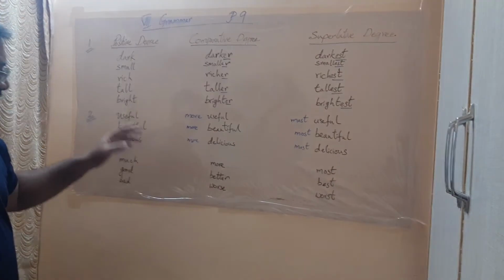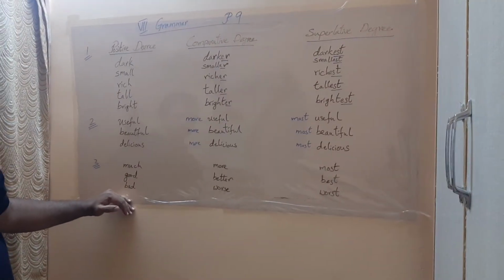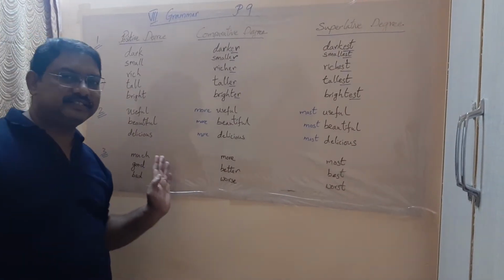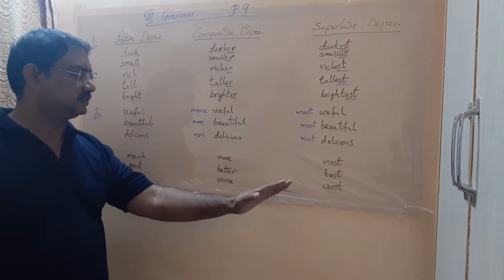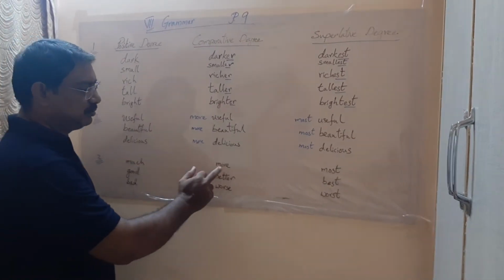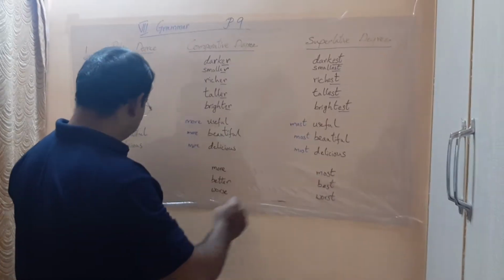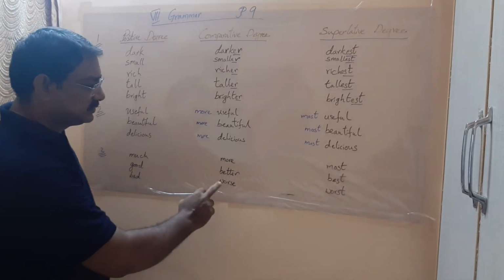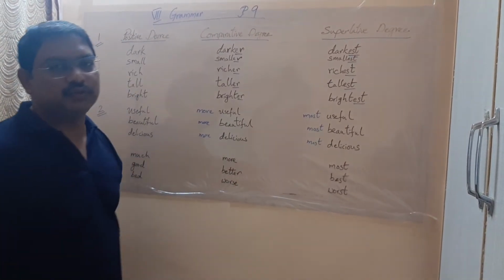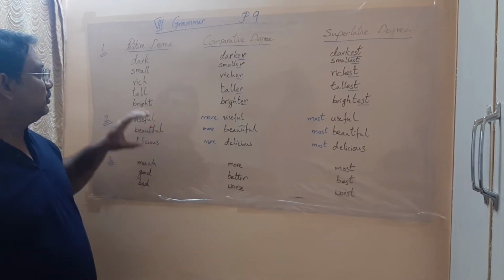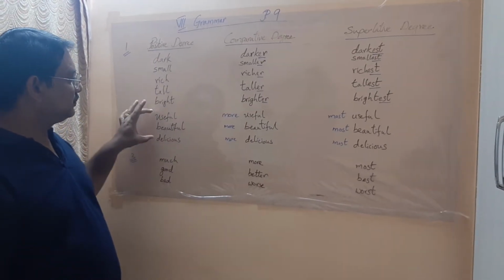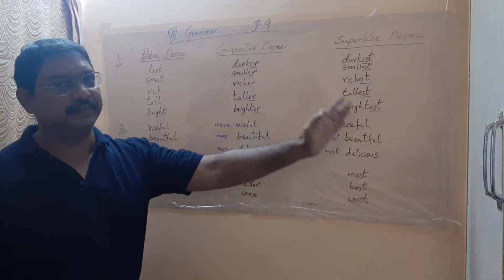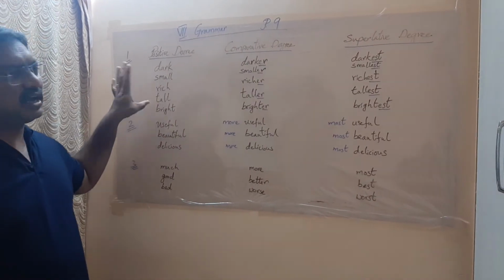And there is a third division. What is that? The adjectives change the words. See here, much has become more and most, and good has become better and best, and bad is worse in comparative, worst in superlative degree. So you have to identify under which part these words come, and you have to use them in comparative and superlative.